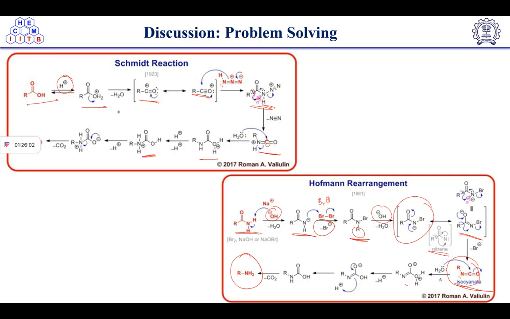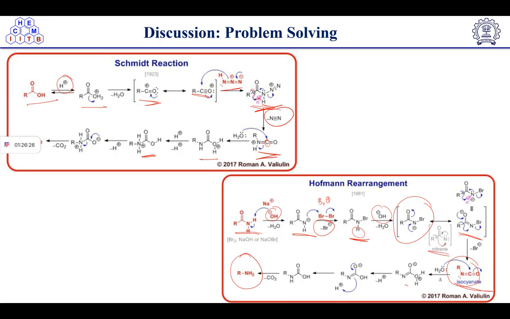So let's talk about the Schmidt reaction. What happens in the Schmidt reaction? Protonation is taking place, and after the protonation, the water elimination will take place, which will result in the formation of this intermediate. After this one, it will be attacked by the N3, and it will give this intermediate. Then diazo elimination will take place to give the